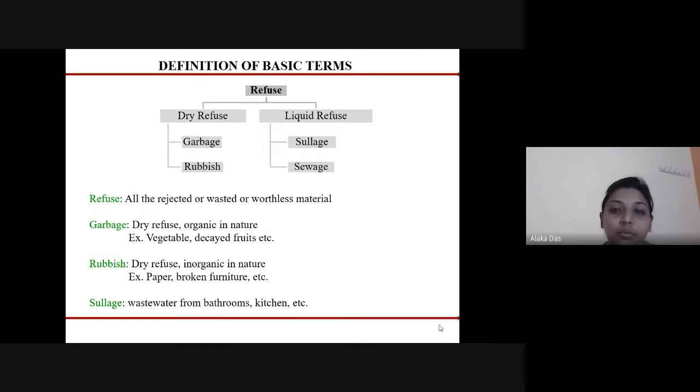And under liquid refuse, we categorize sullage and sewage. Sullage is the wastewater coming out especially from the bathrooms and the kitchen, and sewage contains sullage also, as well as the industrial wastewater also.